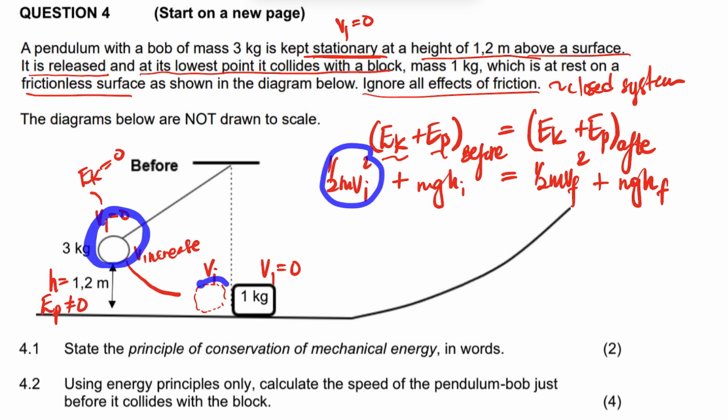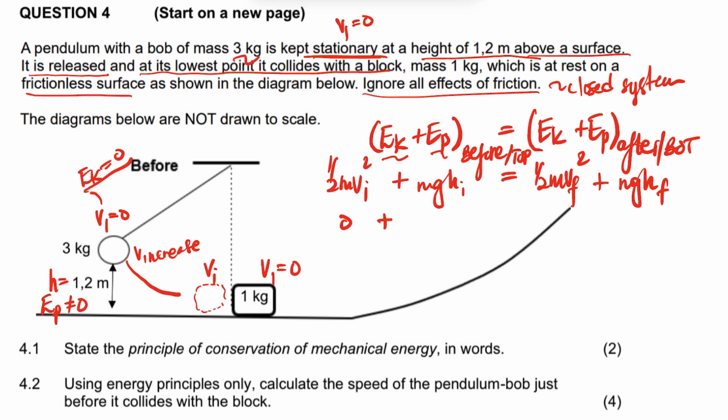This is before, and this will be after. Or we can say here the mechanical energy at the top is equal to the mechanical energy here at the bottom, right? Okay, let's say top here or bottom, right? Okay, so the kinetic energy here, as I've mentioned, is going to be 0 plus the gravitational potential energy there.